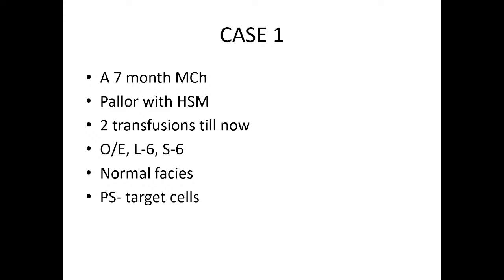If you do HPLC, there will be transfused cells in that, which will alter the percentage of all kinds of hemoglobins, because transfused cells will have HbA, adult hemoglobin. And in thalassemia we expect HbF, so that will be diluted. So, it will be difficult to interpret.